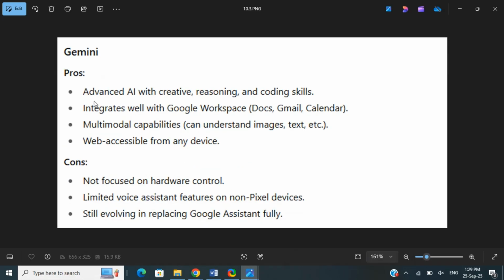Gemini, on the other hand, has pros such as advanced AI with creative reasoning and coding skills as well.